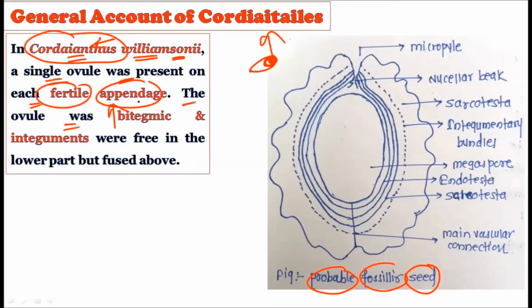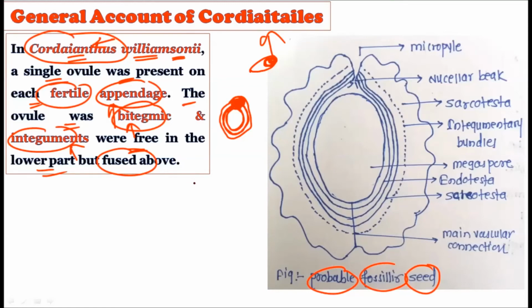See, the ovule was bitegmic, and the integuments were free in the lower part but fused at the apex. Integuments were present there, just like in angiosperms and today's gymnosperms. Inside you will have the ovule, and on the outer side you will find the integuments, the protective covering of these ovules. They are bitegmic, that is, two integuments were there, fused above but free at the base. This type of structure was found in the ovule of the Cordaitales members or the Cordaitaceae members.